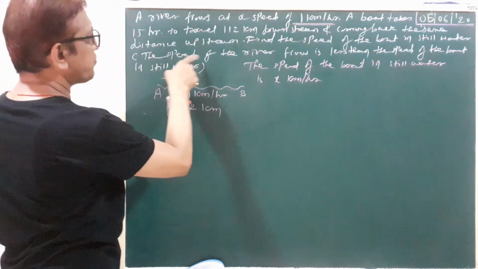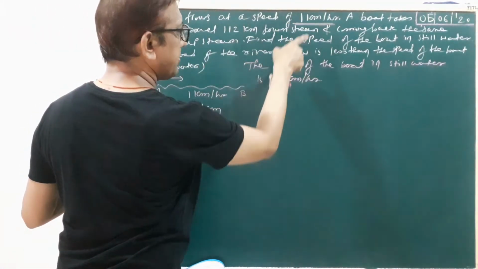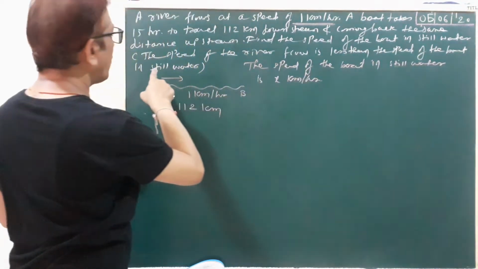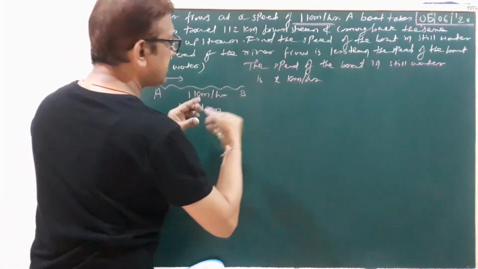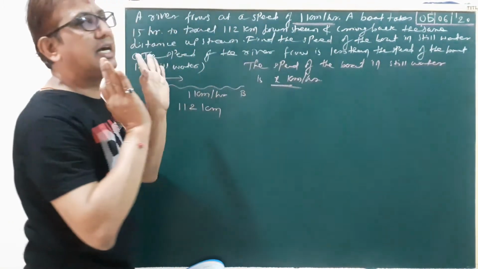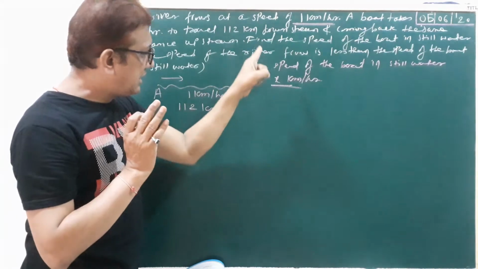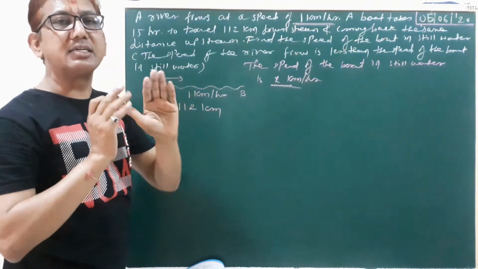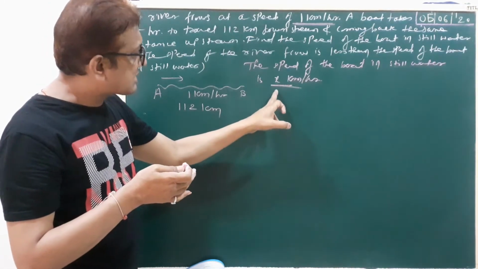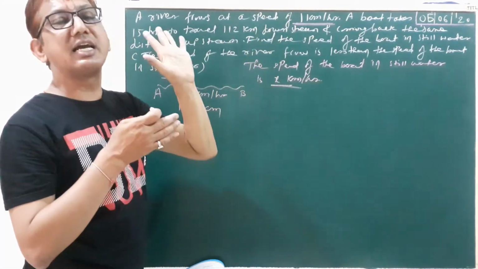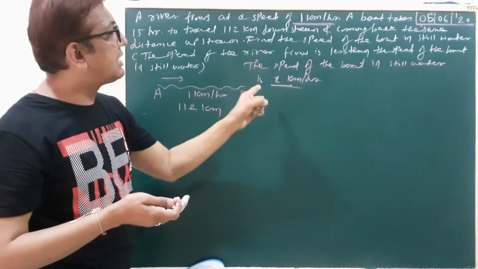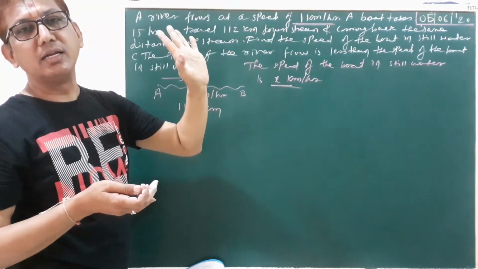Again, the speed of the river flow, 1 kilometer per hour, is less than the speed of the boat in still water. That is, 1 is smaller than x. Otherwise, reverse the sentence: x is greater than 1.